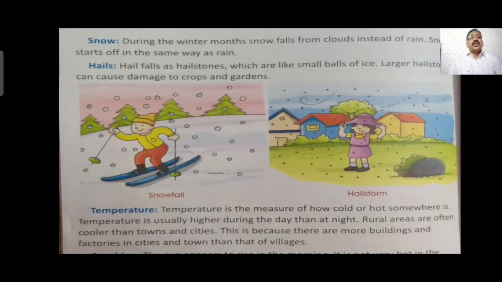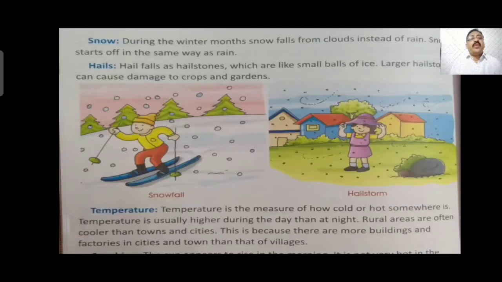Snow. During the winter months, snow falls from cloud instead of rain. It starts off in the same way as rain. But rain generally occurs in the land area, plain area. But when we move in the winter season to the mountain area, hilly area, we see snowfall there. Mostly in the winter season nowadays, if you go to North India, there is a lot of snowfall going on now.